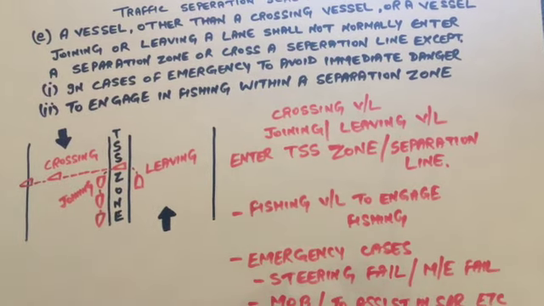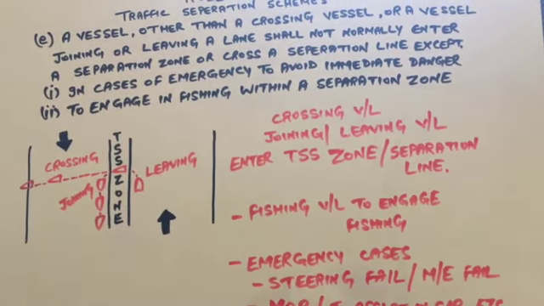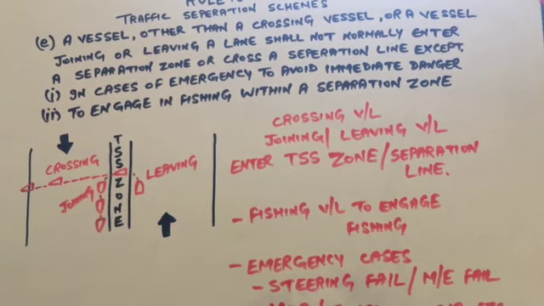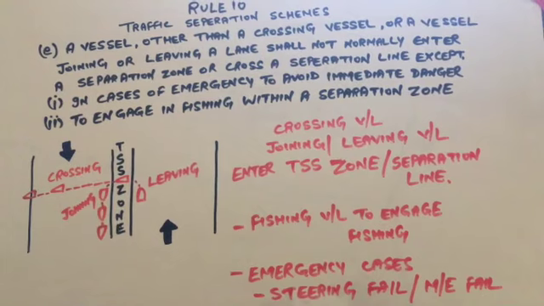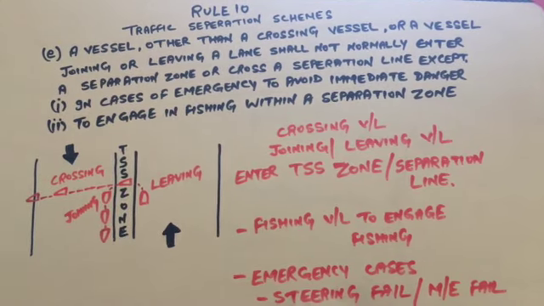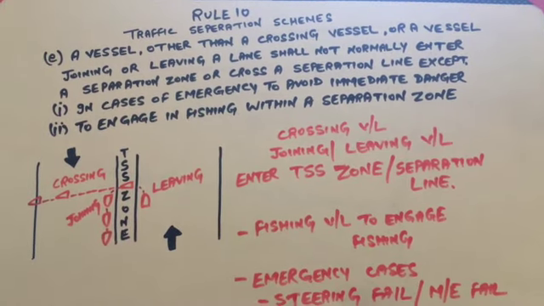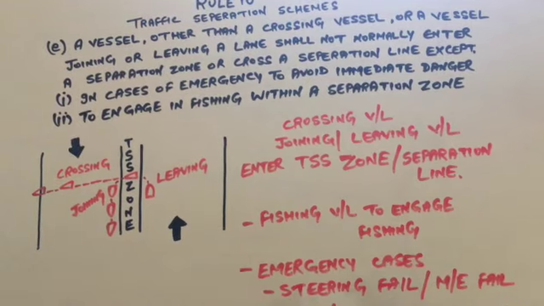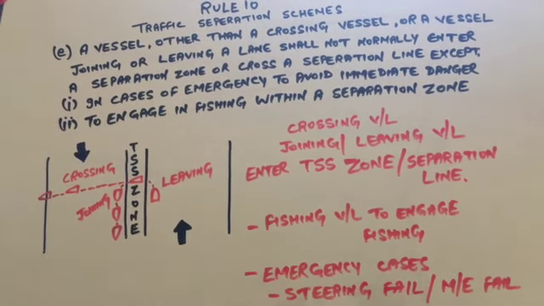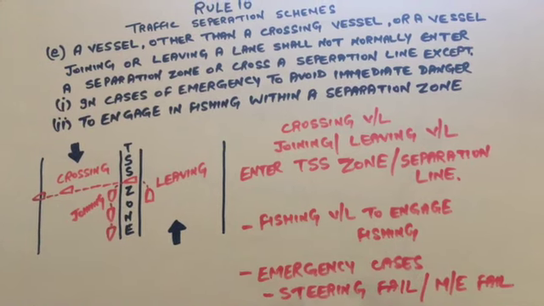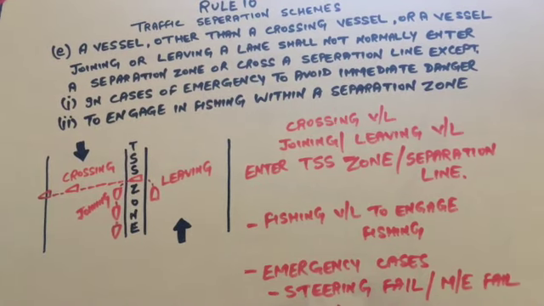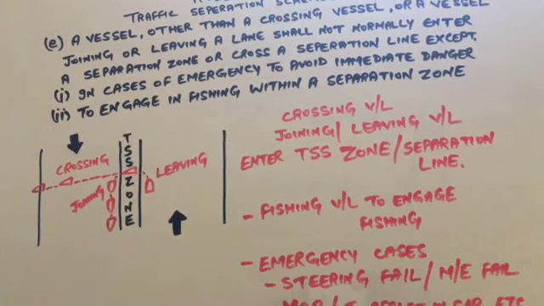So a crossing vessel, joining vessel, or leaving vessel can enter the TSS zone as well as cross the separation line. From the southerly course of a TSS, we see there is a crossing vessel as well as a joining vessel of the southerly course. Now in the northerly course, one vessel is leaving, entering the TSS zone and crossing the southerly course as well as joining the southerly course.